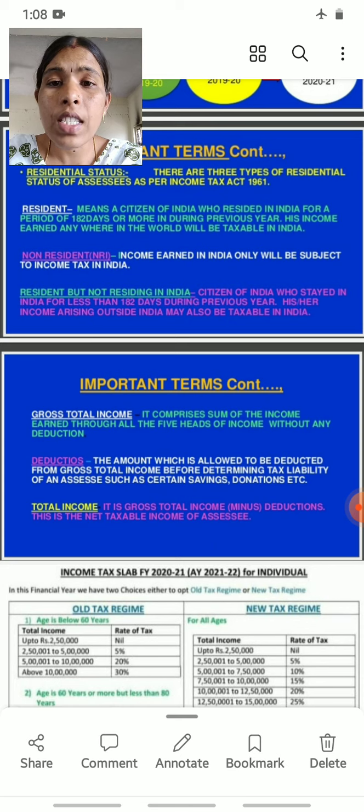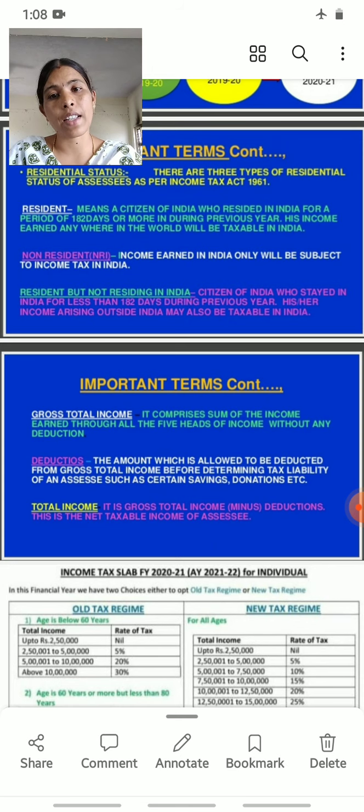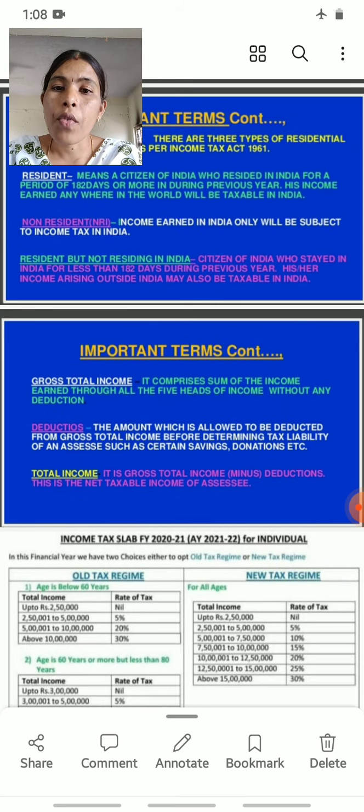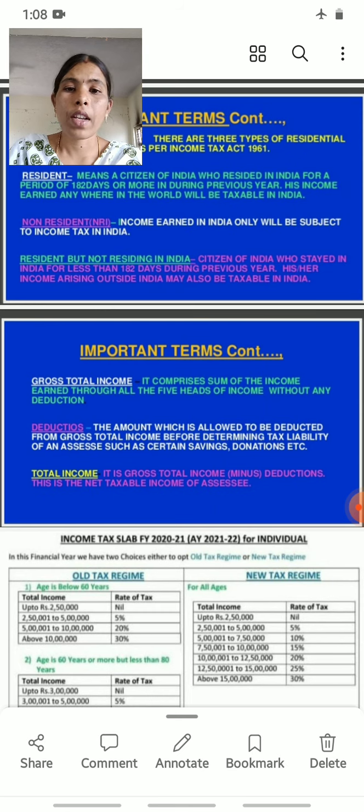Then, a resident but not residing in India. A citizen of India who stayed in India for less than 182 days during the previous year, his or her income arising outside India may also be taxable in India.